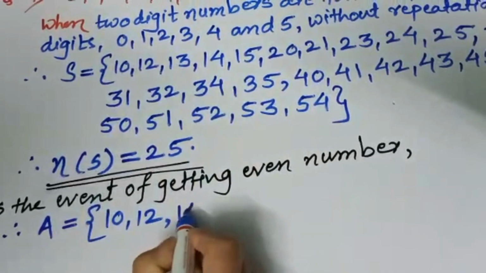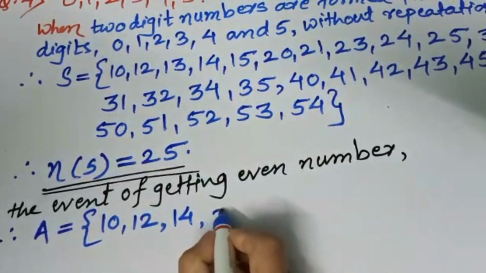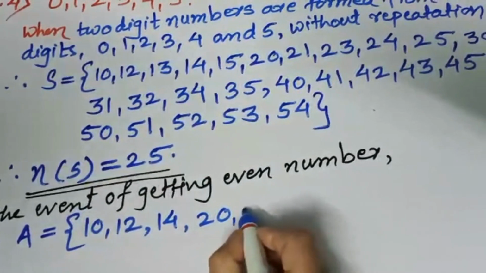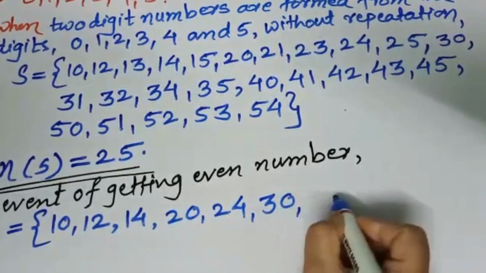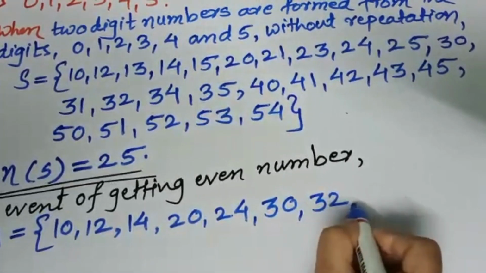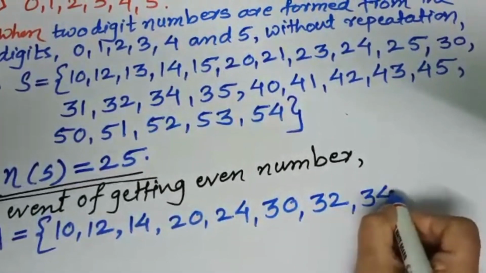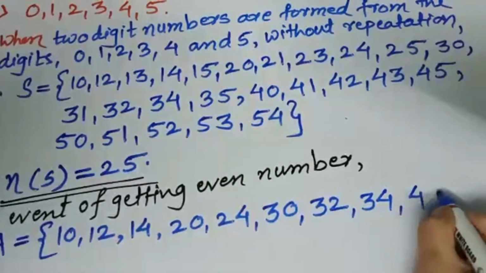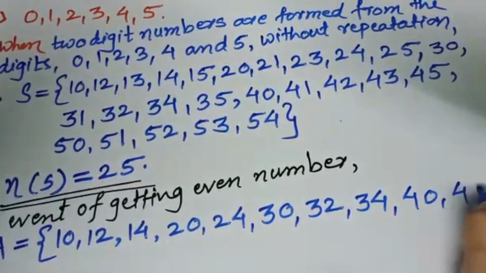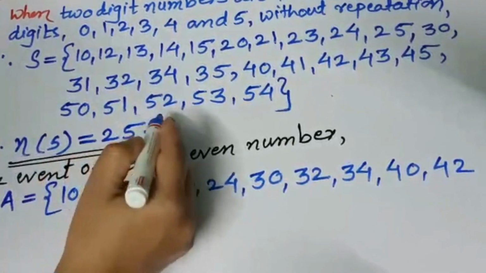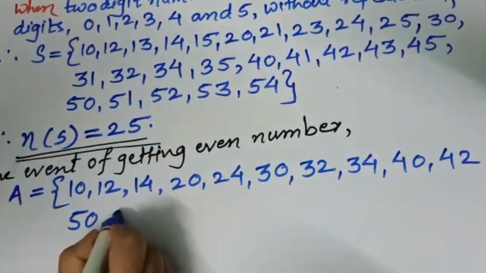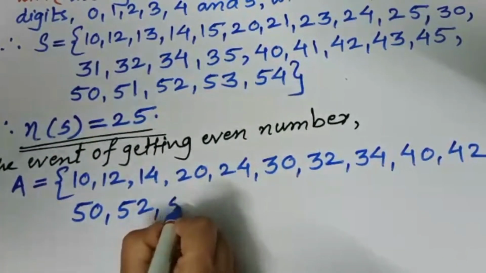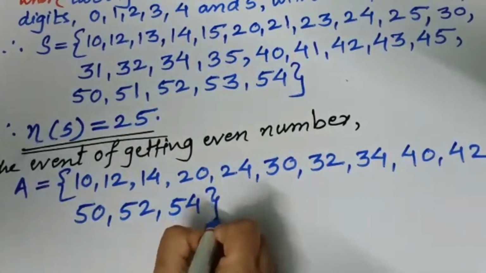Next 14, after 14, 20 is there, after 20, 24 is there, then next is 30, then 32, 34, then 40, 42, 50, 52 and 54. So write 50, 52 and 54, bracket complete.